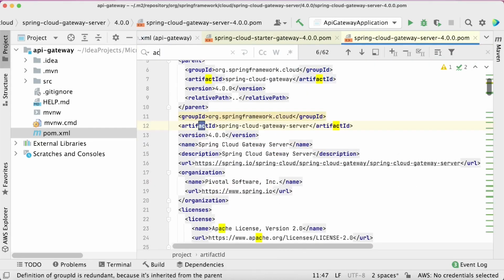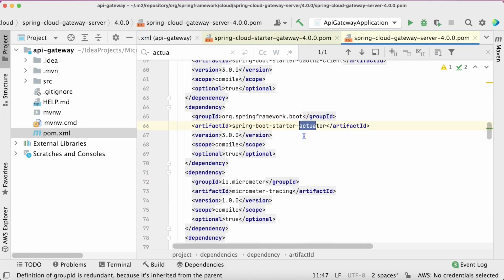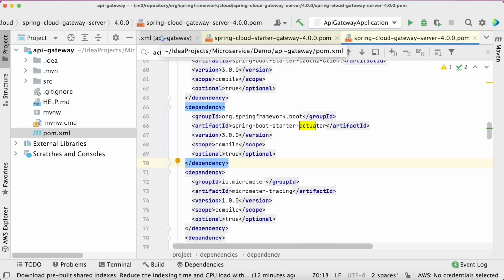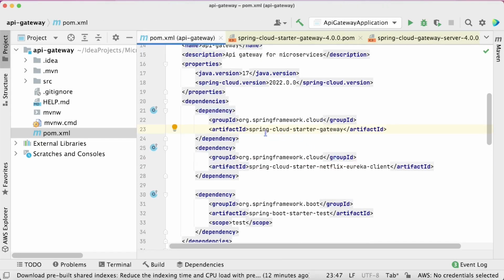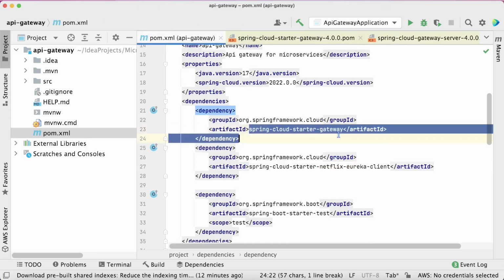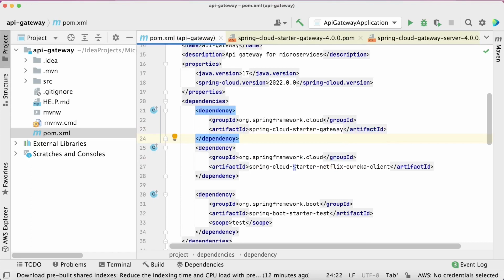And here I'll try to find Spring Actuator. You can see Spring Boot Starter Actuator is already included. Otherwise, we were supposed to include this dependency explicitly, but it is already there. So I'm not writing it or including it in pom.xml explicitly. Okay. So here in pom.xml, I have got the Spring Cloud Starter Gateway along with Spring Actuator.